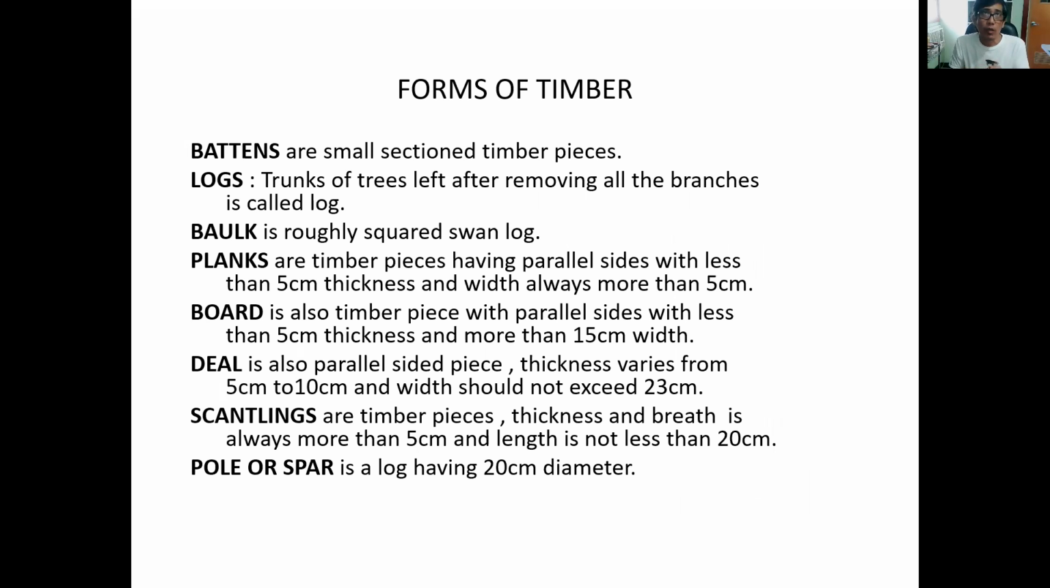Usually the size is about half an inch to 2 inches. Sometimes it's about 1 inch to 3 inches. So that is called battens. Logs are trunks of trees left after removing all the branches. After you cut the trees and remove the branches, it's called a log. A bulk is a rough squared sawn log. So if you cut the log and shape it to a square, it's called a bulk.